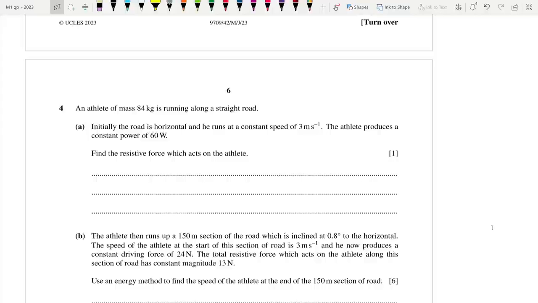An athlete of mass 84 kg is running along a straight road. Initially, the road is horizontal and he runs at a constant speed. The athlete produces a constant power of 60. Find the resistive force acting on the athlete. When you see constant power, you can use P is equal to FV. Also, constant speed means that the forward force is equal to the backward force. So we can write that when you see this specific wording, the resistive force is equal to the driving force.